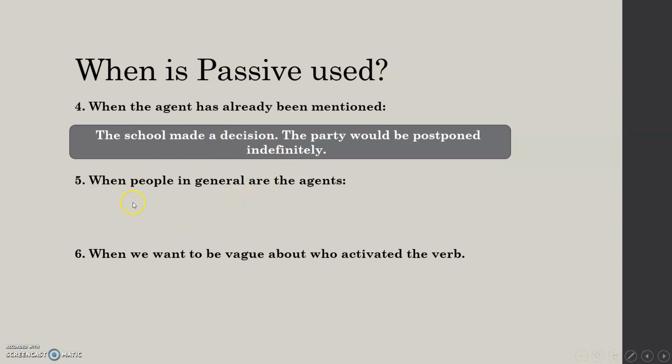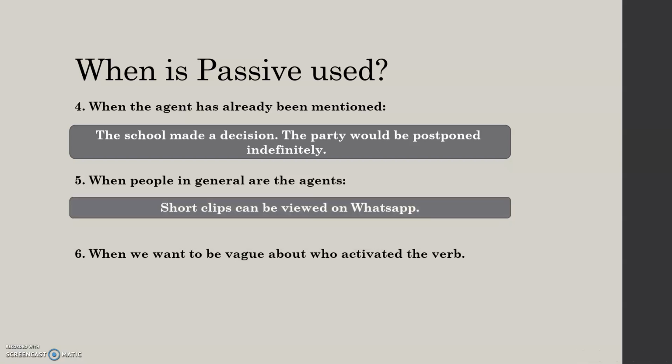In number 5, we see that when people in general are the agents, we like to use passive. What does that mean, people in general? It means everybody. Short clips can be viewed on WhatsApp. In other words, everybody can view short clips on WhatsApp.